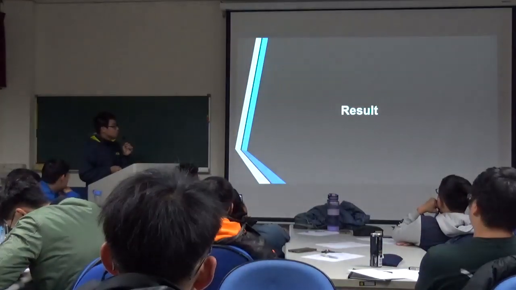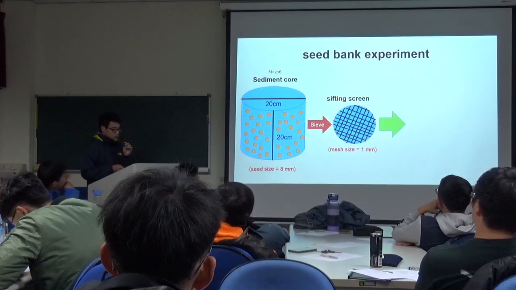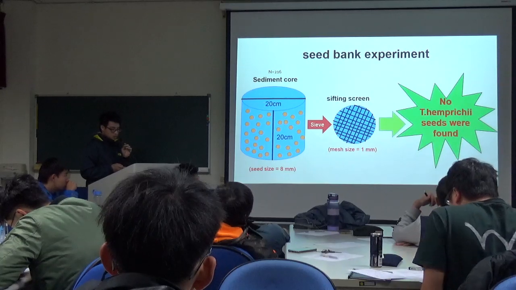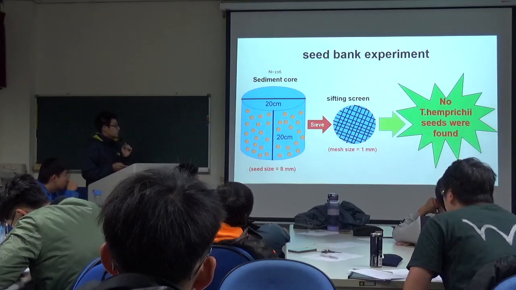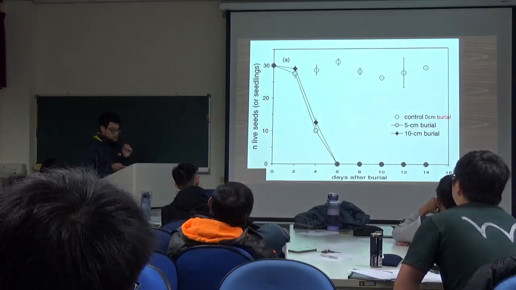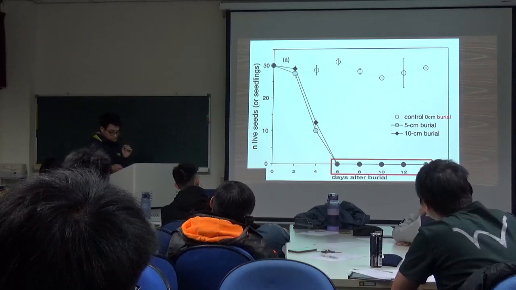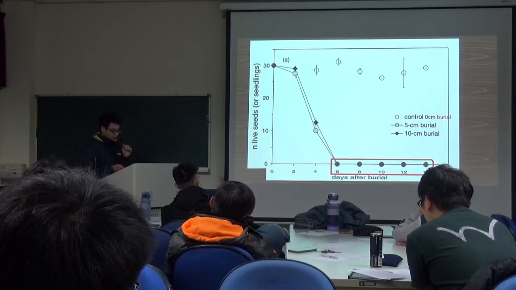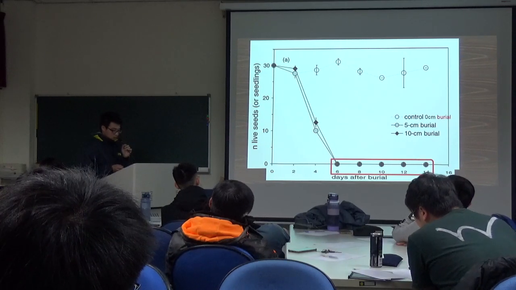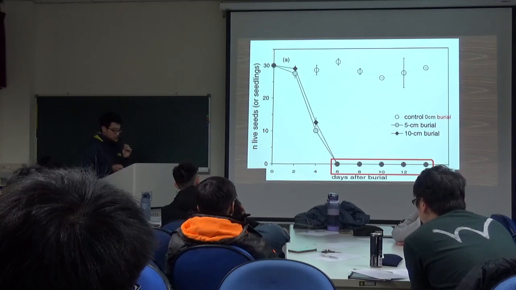And the results. The seed bank experiment result: no Thalassia hemprichii seed was found in the sediment cores. And the second experiment, the burial experiment: the y-axis is live seeds, and the x-axis is days after burial.